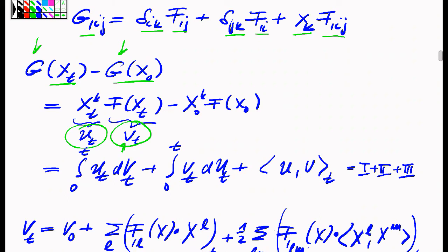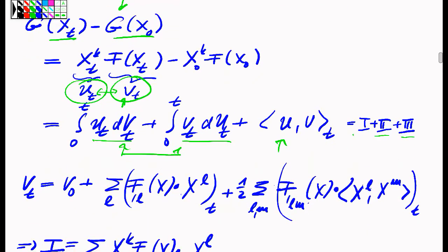Now, since I know by the statement that the f function is a semi-martingale, it's part of the statement, I can apply the previously proven product formula or integration by parts formula for this product of two semi-martingales, which tells me that this difference of these two values over time can be obtained by doing an integration according to the Leibniz chain rule, but with a correction which involves the bracket process of u and v.